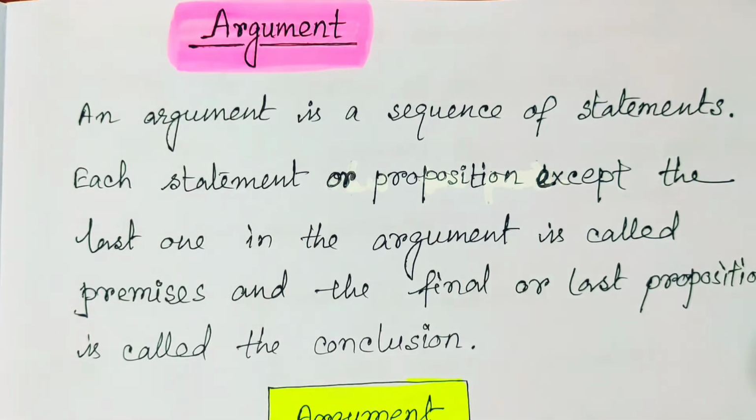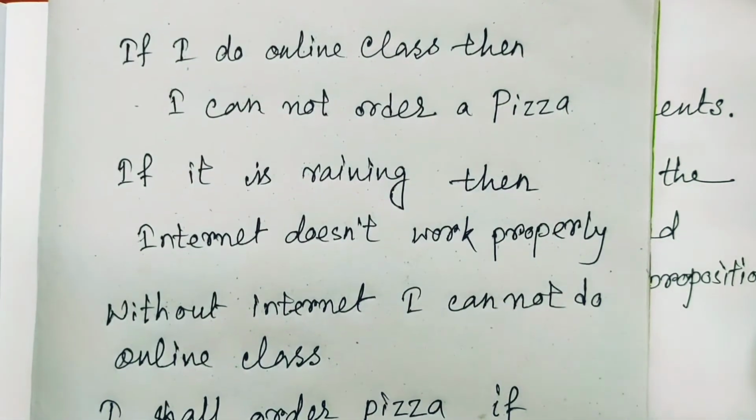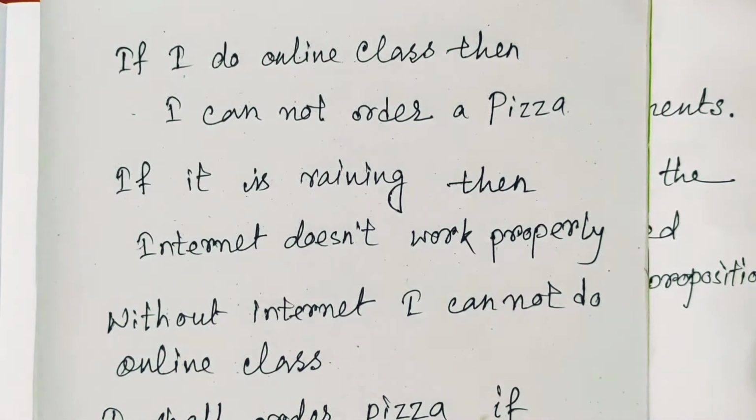So an argument is a sequence of statements where all those statements are the premises and the last one is the conclusion. Well, with an example we should understand what an argument is, then I hope you have no confusion. I have given some rough work here. If I do online classes, I am giving you a few arguments.